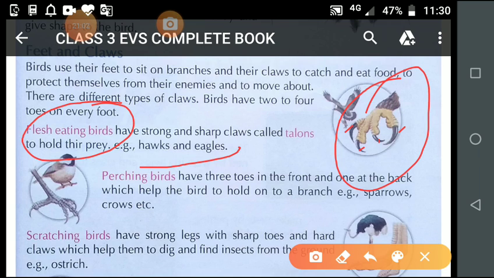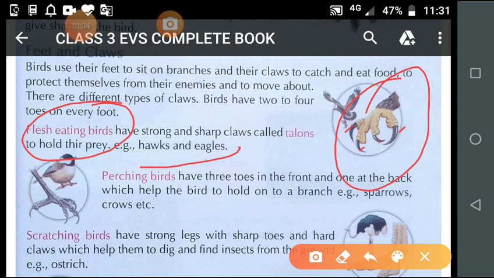And see the position of all the toes. These claws are very sharp and there is a gap. They have sharp and spreading claws. And what does the eagle do with these claws? Eagle uses its sharp claws to drag and carry its prey up to a long distance. It also uses its claws to tear the flesh of its prey.